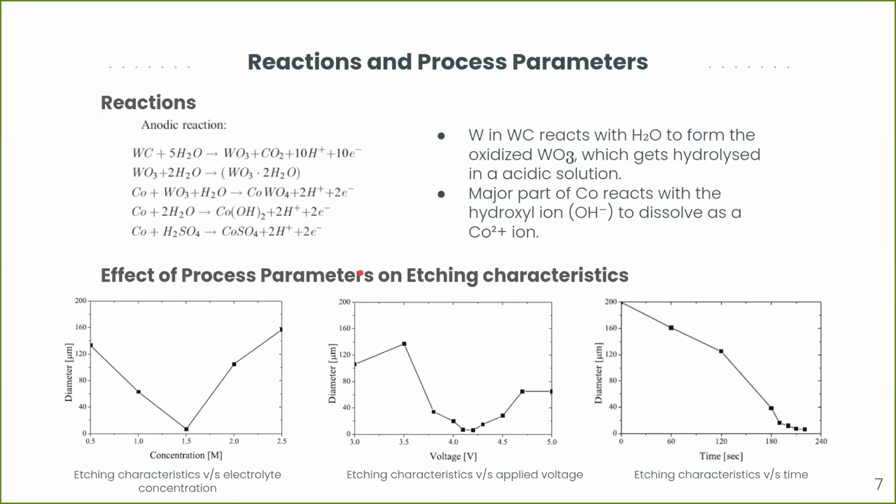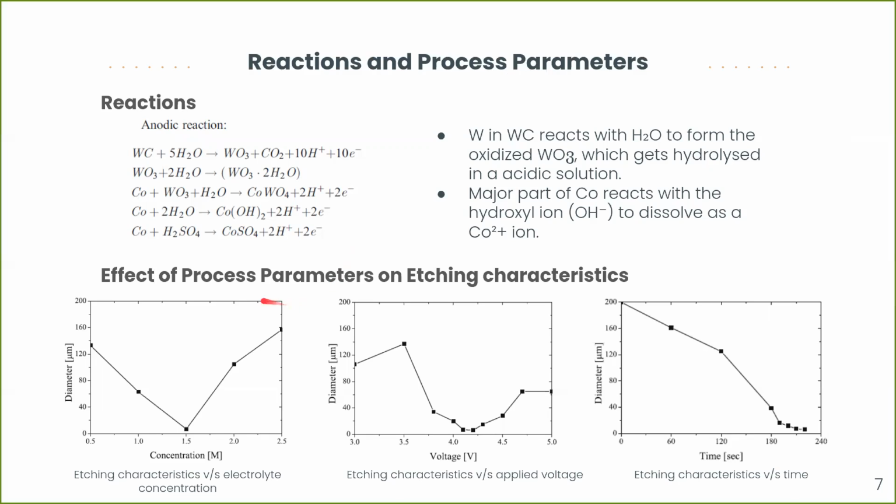All right. So now we come to some of the reactions that happen in this process. So basically, as you can see, cobalt gets dissolved in the electrolyte as Co2+ ion, and the tungsten gets removed, and it then reacts with water to form hydrolyzed tungsten carbide, which basically is the sludge. And the carbon in tungsten carbide is removed as CO2 gas. So from these reactions, we can again confirm what I told earlier, that in acidic electrolytes, all three components of cemented tungsten carbide are efficiently removed. So those were the reactions.